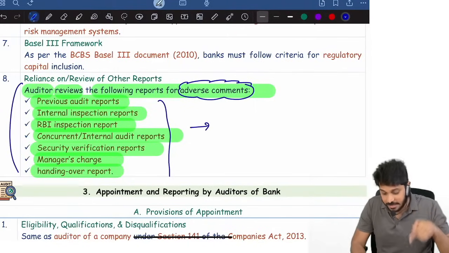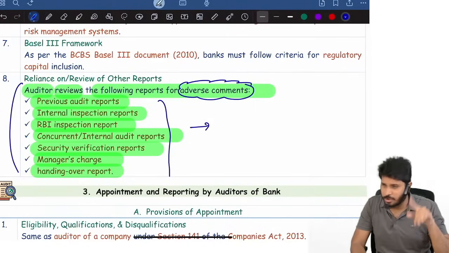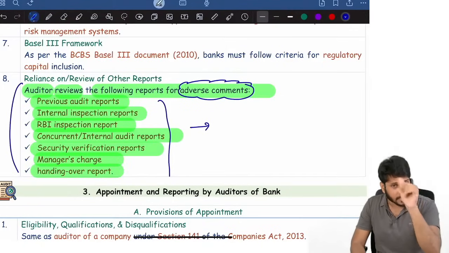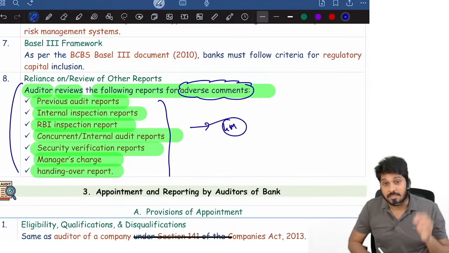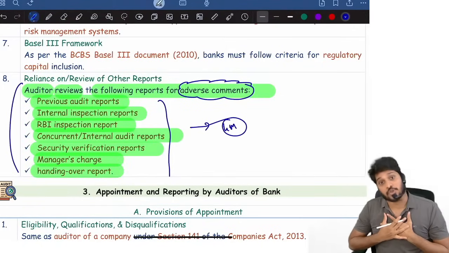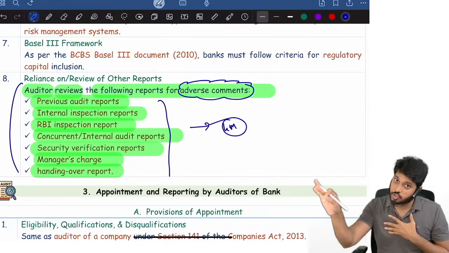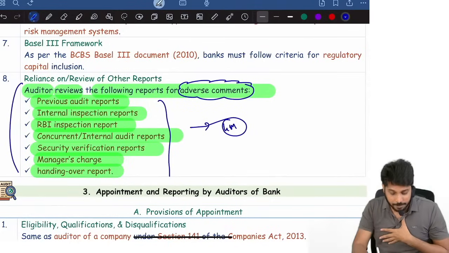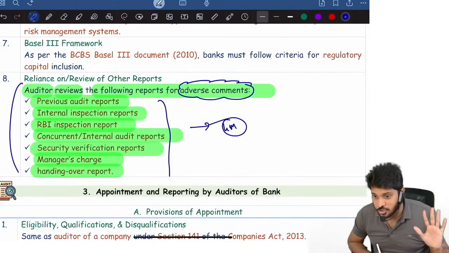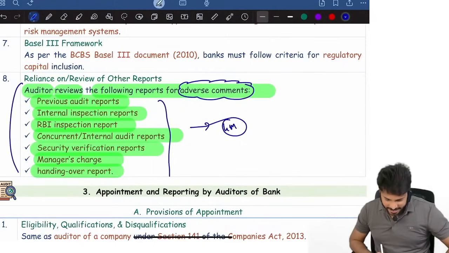Be careful. This particular report's question was asked in May 25 or Jan 25 or September 24, somewhere for 4 marks. There are various reports which the auditor has to review to identify adverse comments. What are the reports? Give a few examples. I hope you understood. Both the questions are different. Next.